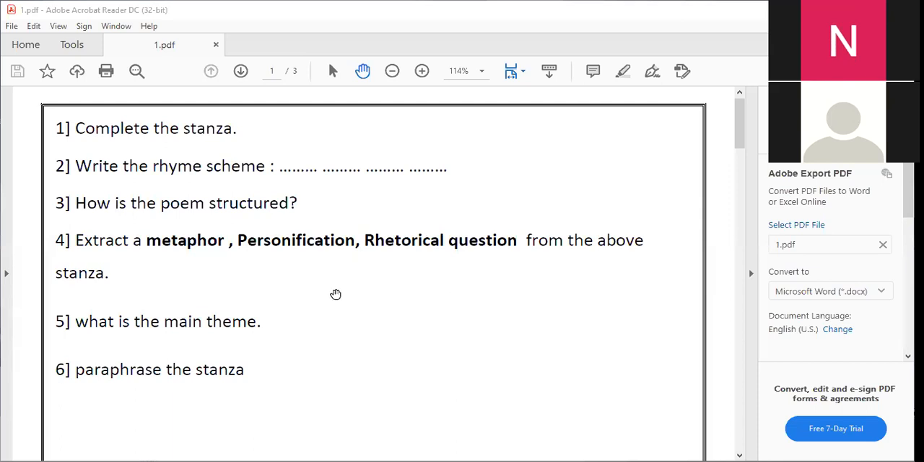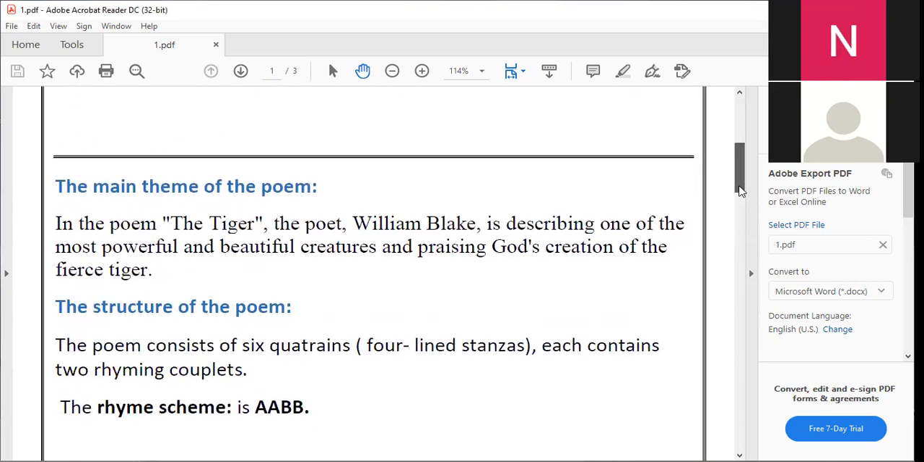So you write it. Number 5, what is the main theme? You also see this question, and you know it from the first term. And the main theme of this poem is that the poet is describing one of the most powerful and beautiful creatures and praising God's creation of the fierce tiger. This is the main theme of the poem. Don't be confused with the paraphrase of the stanza or any other thing, okay?